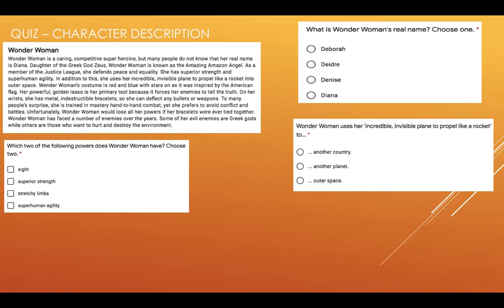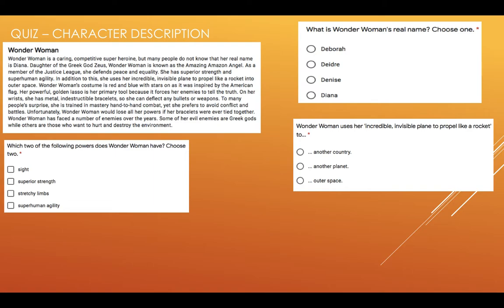What powers does Wonder Woman have? So, sight, superior strength, stretchy limbs, superhuman agility. Once again, if you select 2 answers from there, you should also be able to find those answers in the text. So be very vigilant, as they say. Write your answers down and then check. Make sure they are definitely the correct answers.